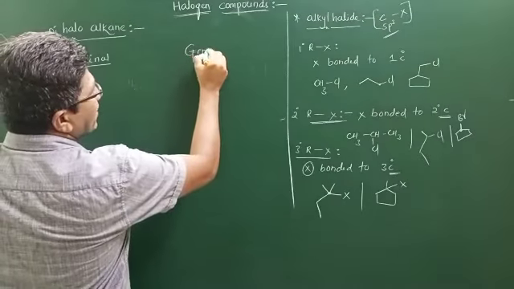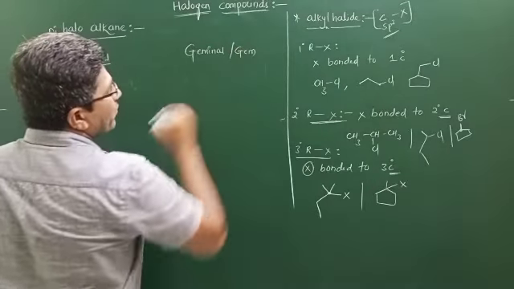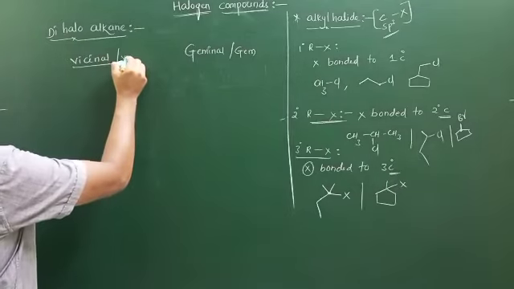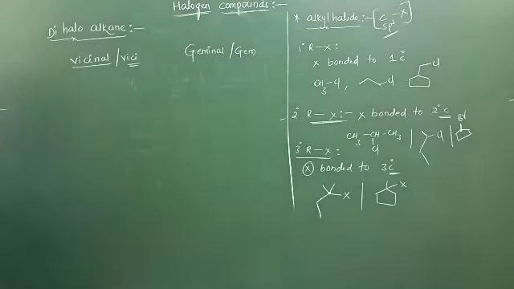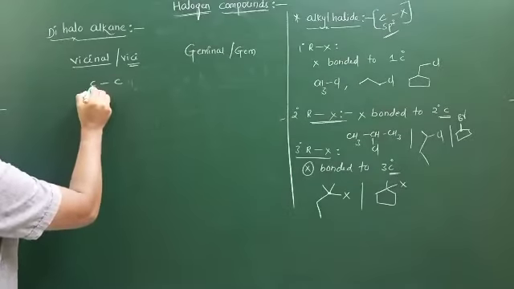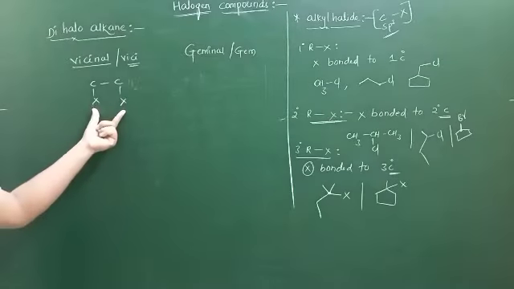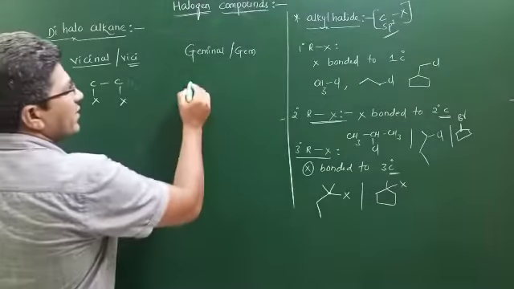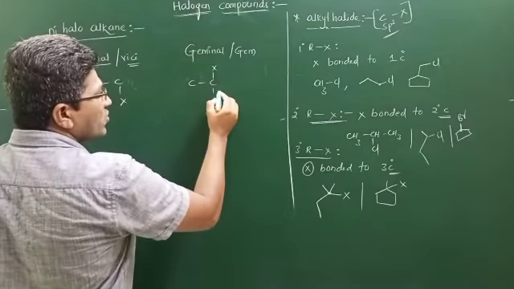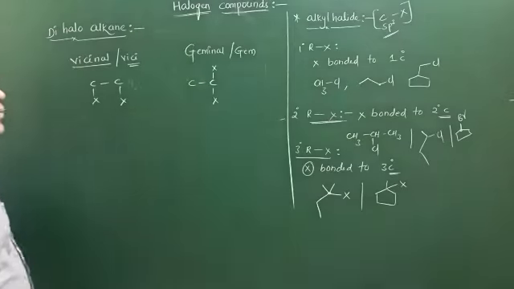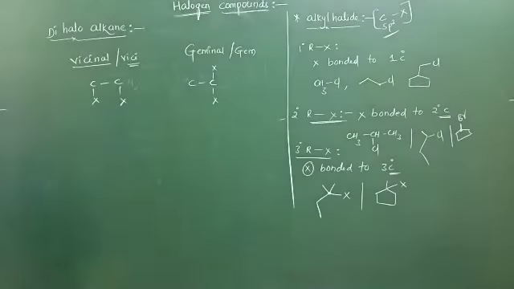Second one is geminal, or you can use the word gem. So what is vicinal? The 2 halogens are bonded to which carbons? See here, adjacent carbons. Adjacent carbons are known as vicinal. Geminal means the 2 halogens are bonded to the same carbon. That is what geminal is. Adjacent is vicinal.